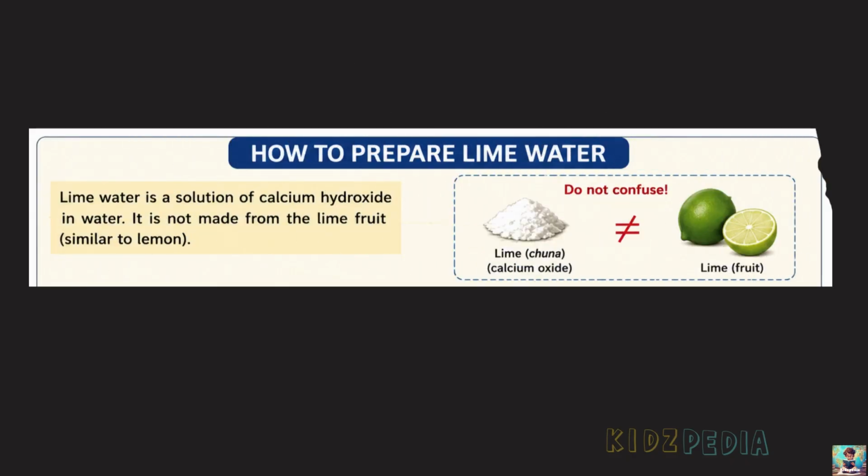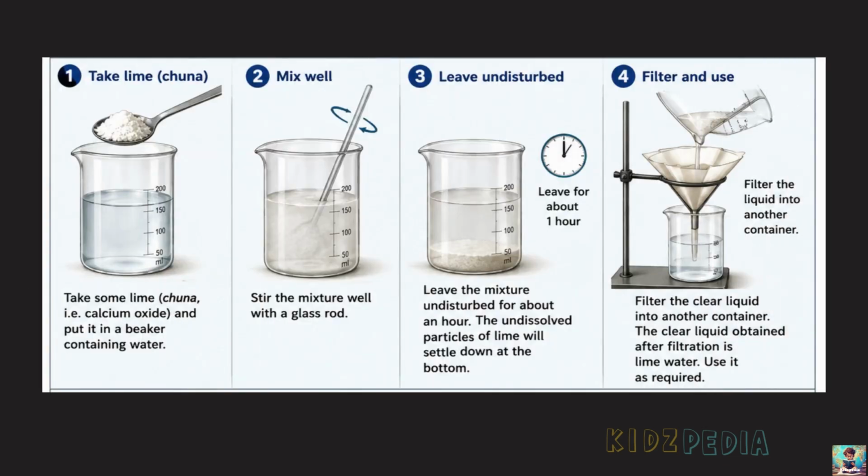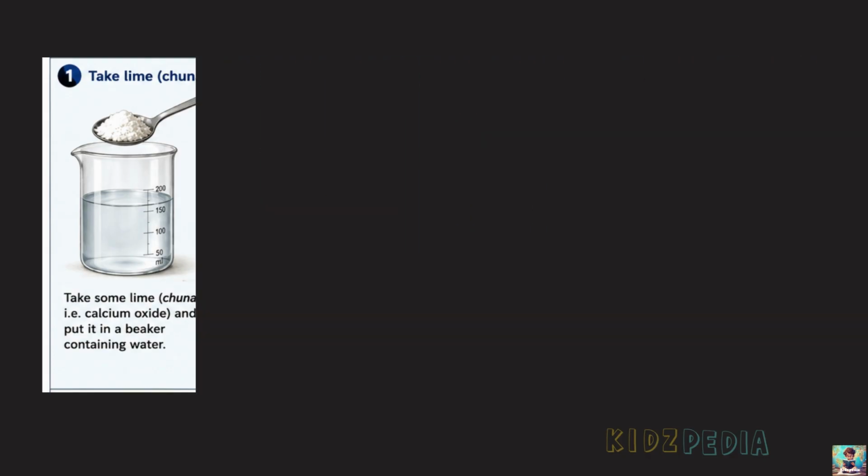So, the lime water used in science is not made from the lime fruit, which is similar to a lemon. It is a solution of calcium hydroxide in water. To prepare lime water, lime, that is tuna, is mixed with water and left undisturbed for about an hour. During this time, the undissolved particles settle at the bottom and the liquid is then filtered into another container. The clear liquid obtained after filtration is called lime water. This lime water is used in science activities and experiments. Coming back to our experiment.